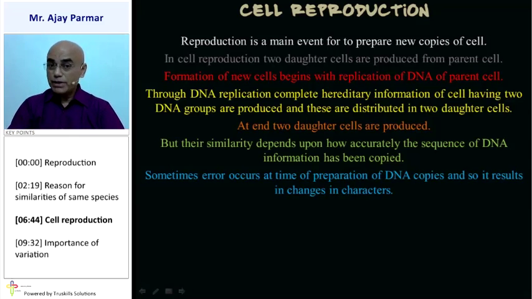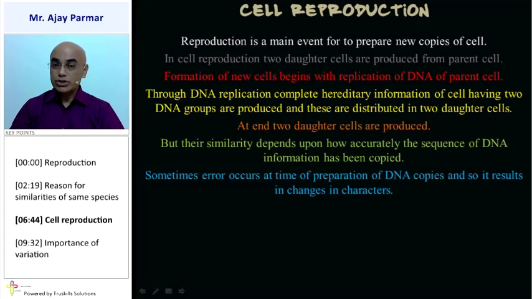At the time of preparation of DNA, if these errors occur, it results into what? Changes in the characters. As I told you, you are not a photocopy of any of your parents. That is mainly because there is a change in the characteristics in the preparation of DNA.